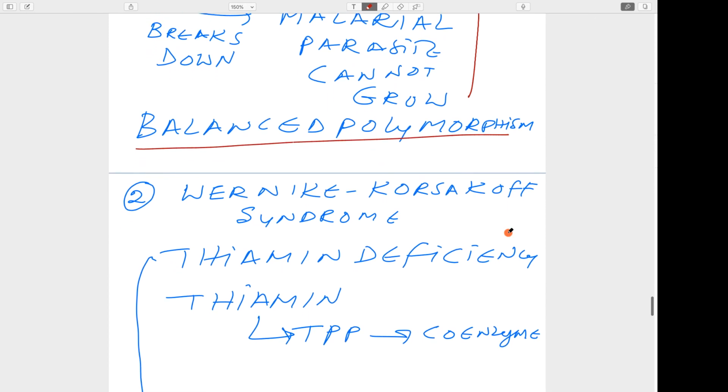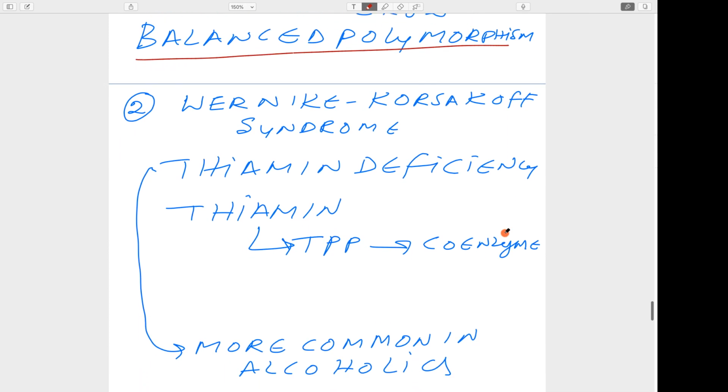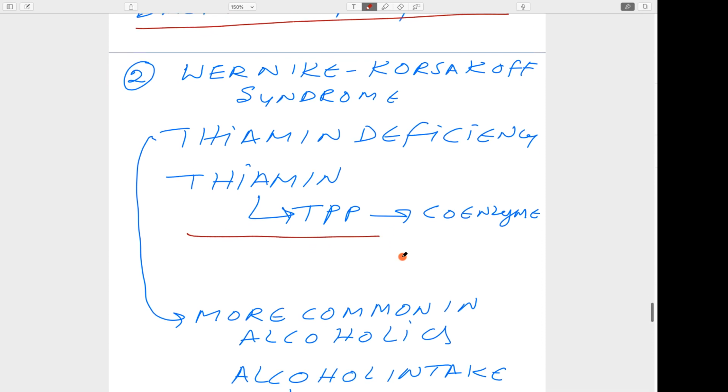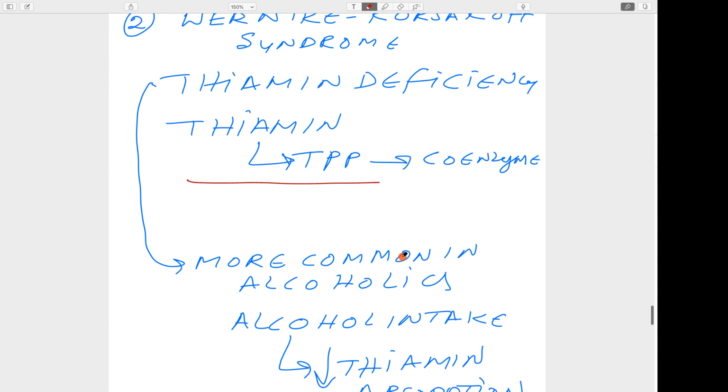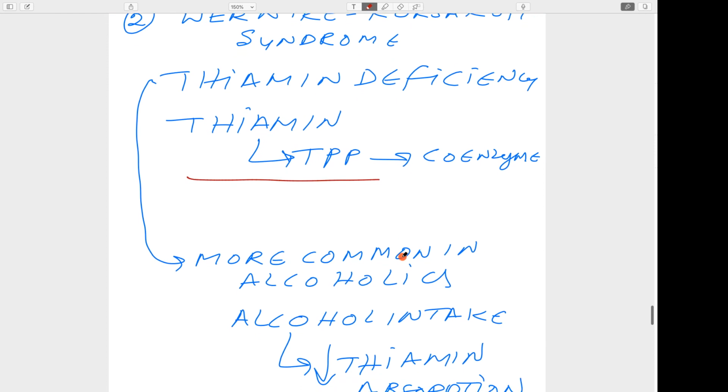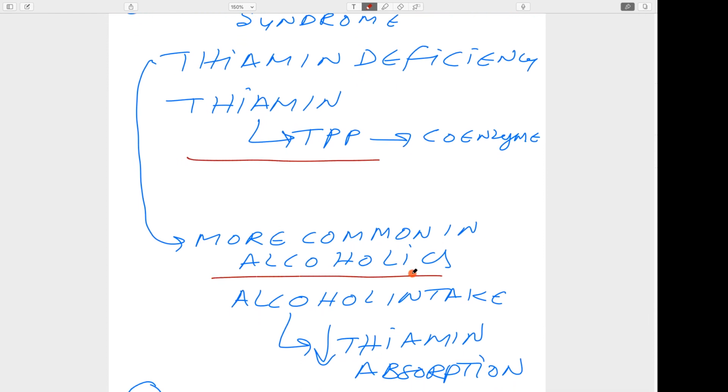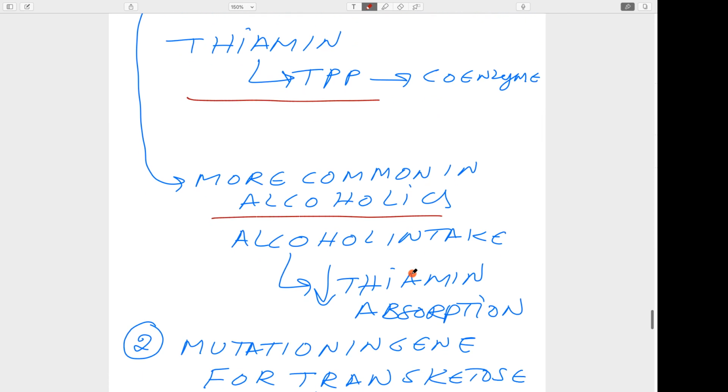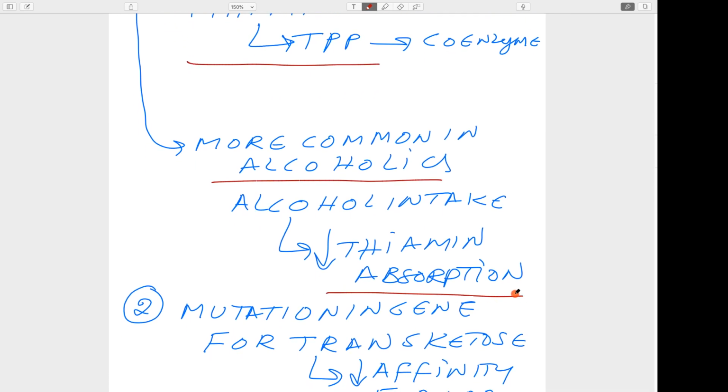The second one we took up is Wernicke-Korsakoff syndrome. So thiamine deficiency we have studied in the thiamine section, and thiamine gives TPP. TPP is the coenzyme required in many reactions. It is more common in alcoholics. Alcohol intake leads to a decrease in thiamine absorption.